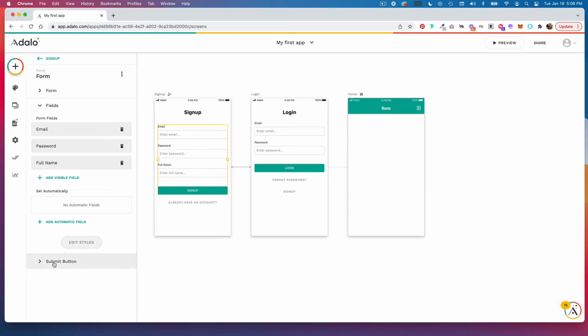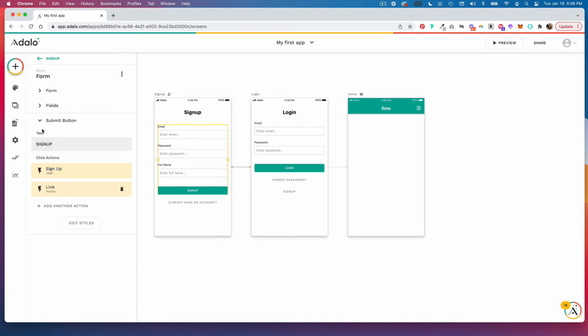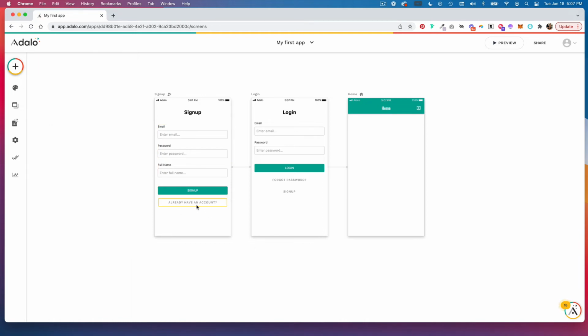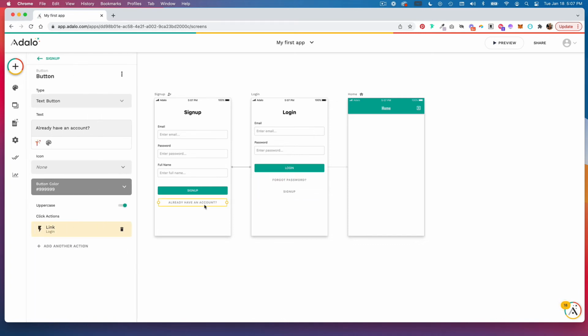And then you have your buttons where you can change the text of your buttons as well as the click actions. So click actions are very important in Adalo. You'll see here that the sign up button signs a user up, and it also links them to a home screen. Even though they don't look like it, these text components are also buttons. They're actually text buttons. So you can set the actions for these as well. So if you're adding, removing, changing anything, just pay attention to your click actions and make sure that the buttons go to the right place.